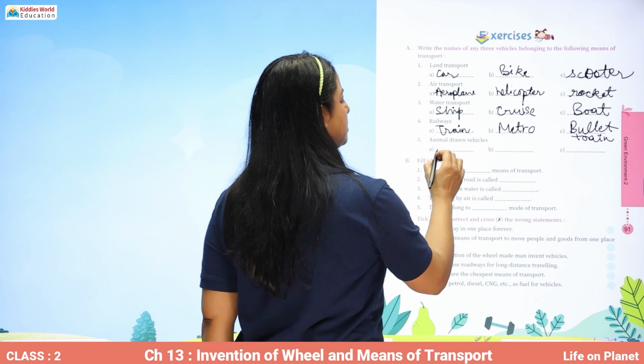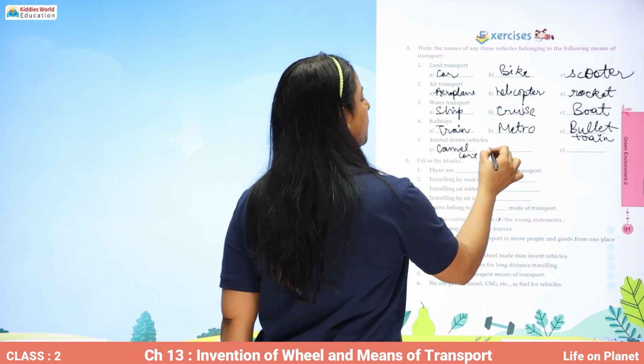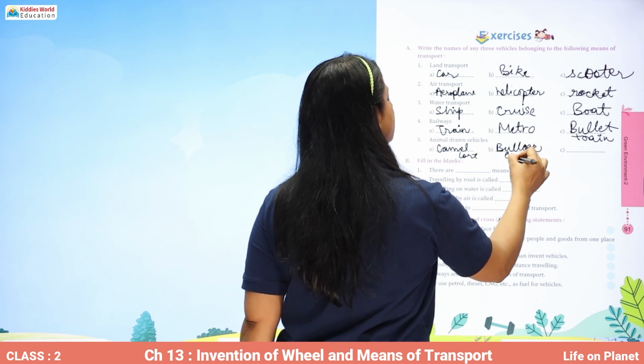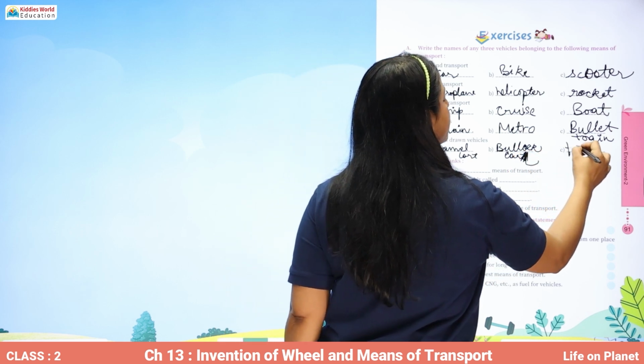Animal drawn vehicles: camel cart, bullock cart, horse carriages.